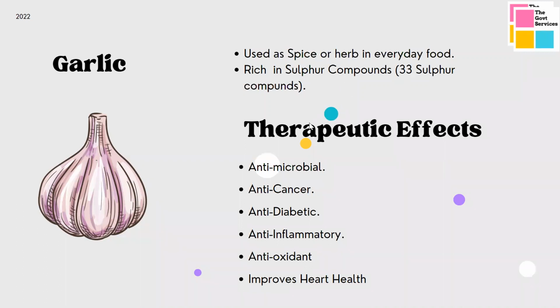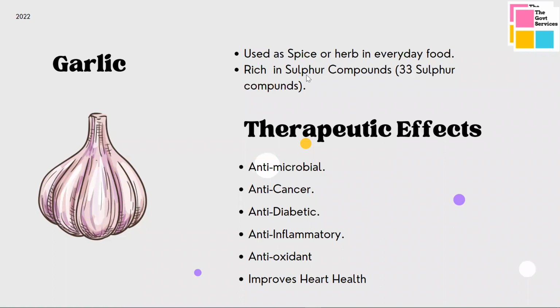If you see, it has numerous benefits, because garlic acts as an antimicrobial, anti-cancer, anti-diabetic, anti-inflammatory, antioxidant, and it also improves heart health, right?